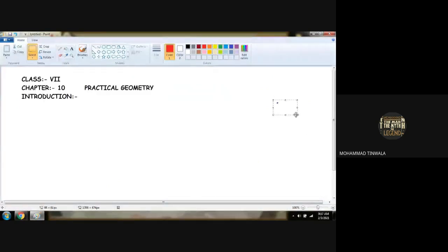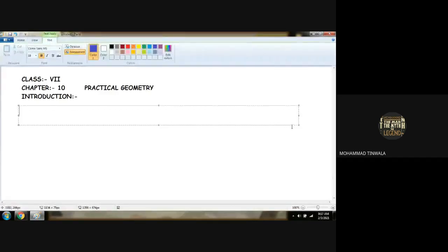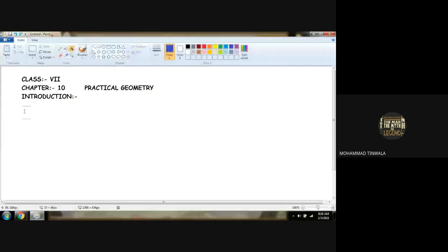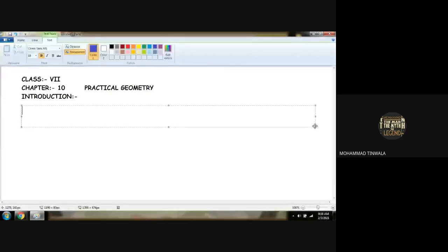is constructing a triangle. What do you mean by constructing triangles?